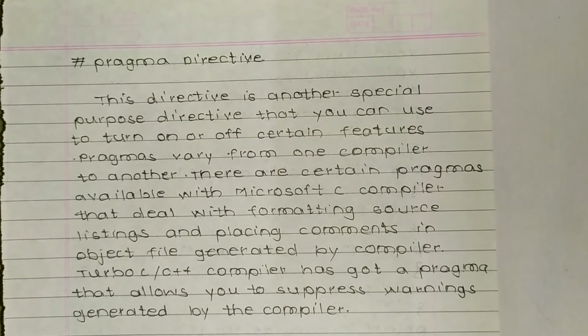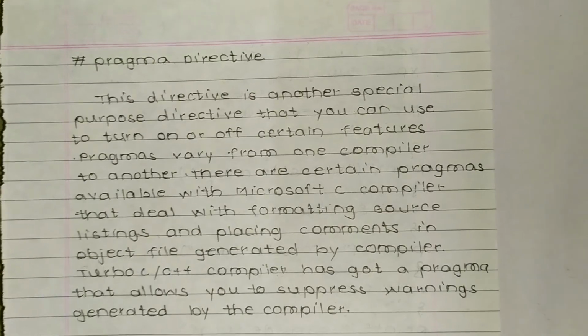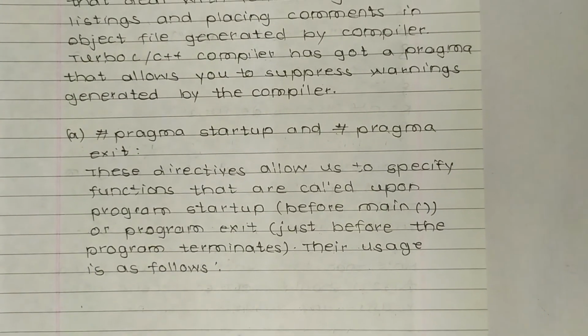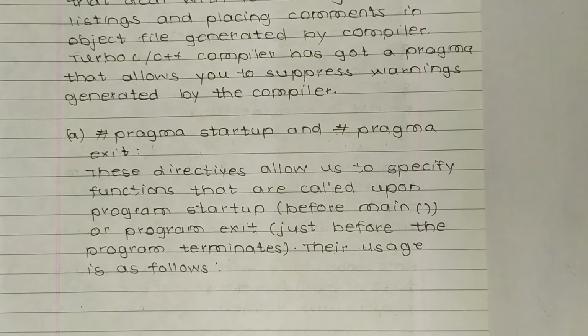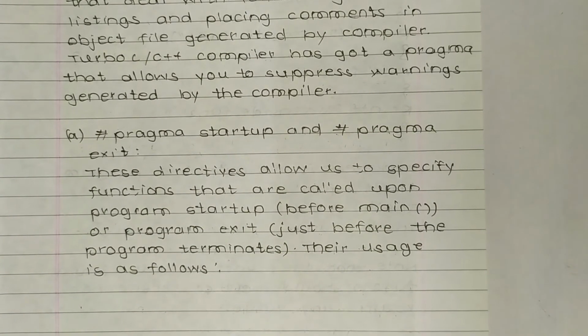There are certain pragmas available with the Microsoft C compiler that deal with formatting source listings and placing comments in the object file generated by the compiler. Turbo C++ compiler has got a pragma that allows you to suppress warnings generated by the compiler. Hash pragma startup and hash pragma exit. So these are for start and exit.